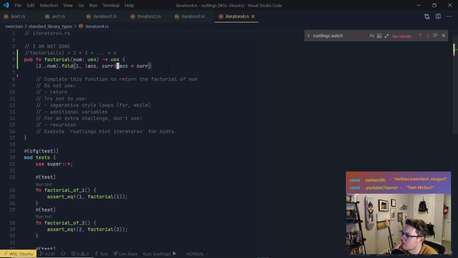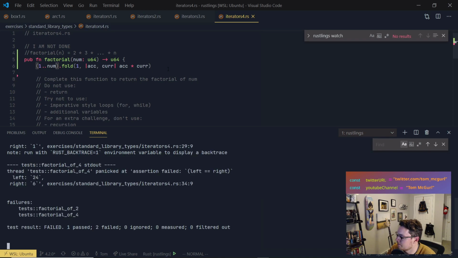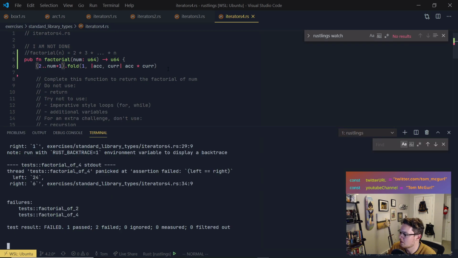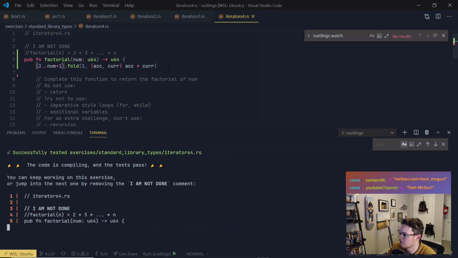Range starts from 2. But it should start from 2, right? Because we want to do 2 to the number. Right? Let's see. Oh, it's also not inclusive, right? Isn't it not inclusive? That's why.